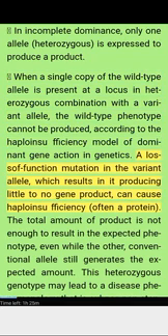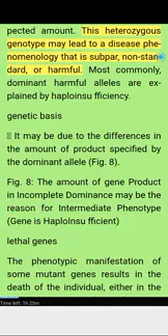A loss-of-function mutation in the variant allele, which results in it producing little to no gene product, can cause haploinsufficiency, often of protein. The total amount of product is not enough to result in the expected phenotype, even while the other, conventional allele still generates the expected amount. This heterozygous genotype may lead to a disease phenomenology that is subpar, non-standard, or harmful. Most commonly, dominant harmful alleles are explained by haploinsufficiency. Genetic basis. It may be due to the differences in the amount of product specified by the dominant allele.